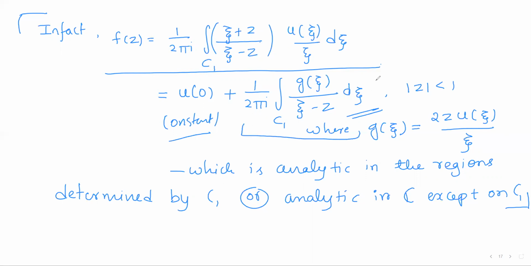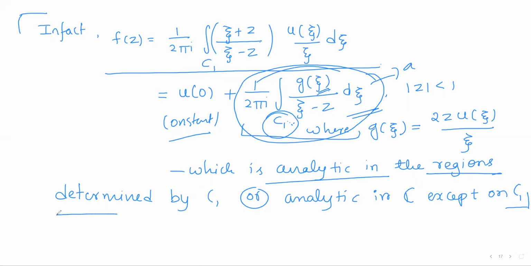But this function, by the lemma, will be continuous and analytic everywhere except on C1. So except for the points on C1, for all the rest of the points this function is analytic. That is, we say it is analytic in the regions determined by gamma, where we are using the lemma.